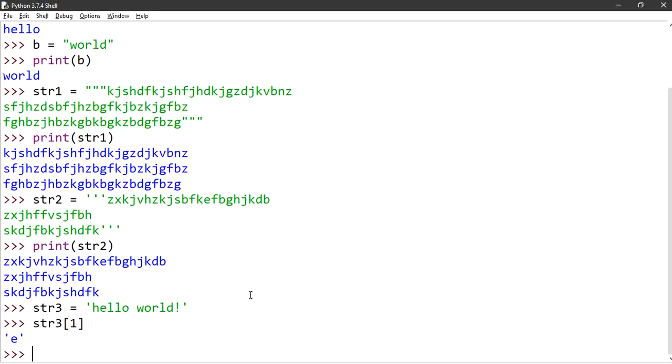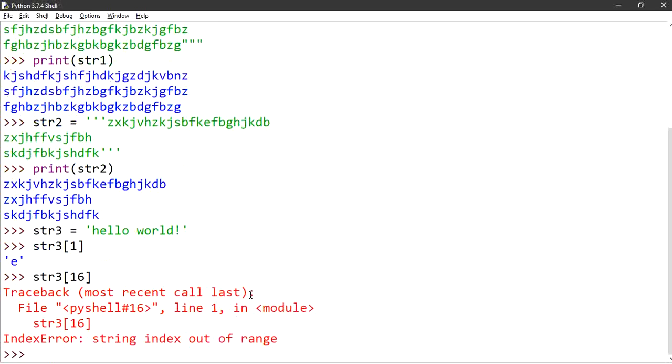Is that clear? Similarly, if I want to access the 16th element present in str3, it will give an error. It will say it has an index error saying string index is out of range. So we have seen an error for the first time in this video, that is index error. If the index is out of range, then it will give an error.